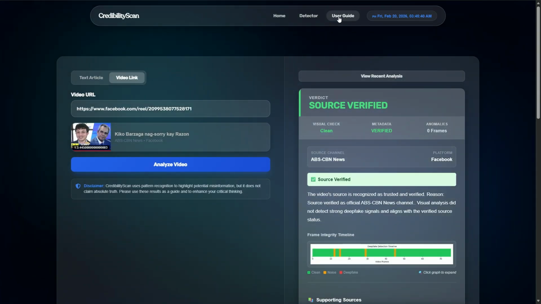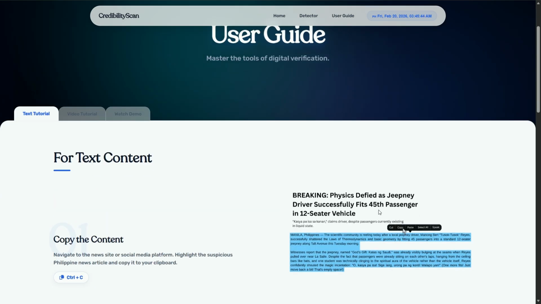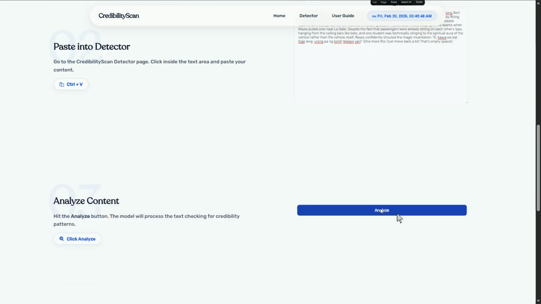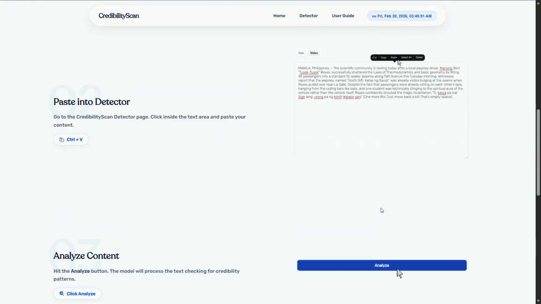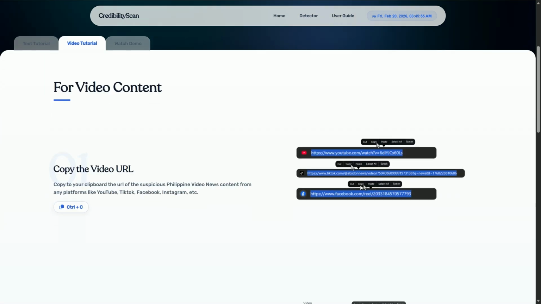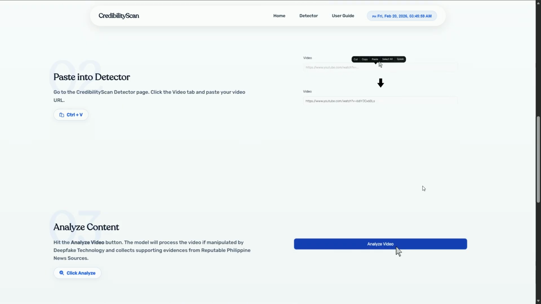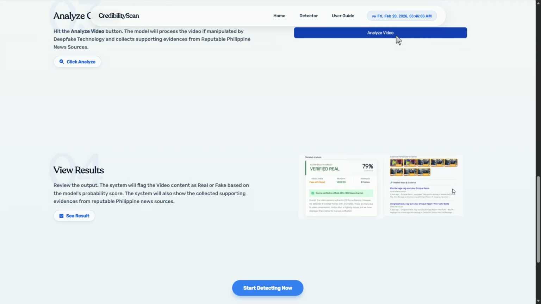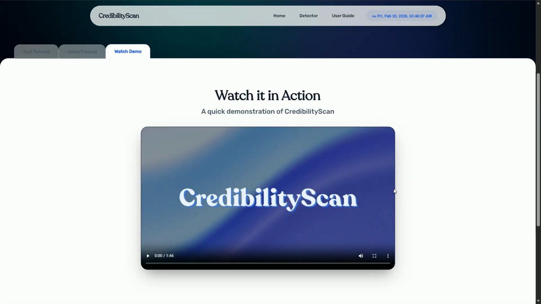Finally, Credibility Scan is about education. Our user guide tab features built-in tutorials so anyone can master these tools. We don't just want to hand you the answers. We want to empower you to become your own fact checker.